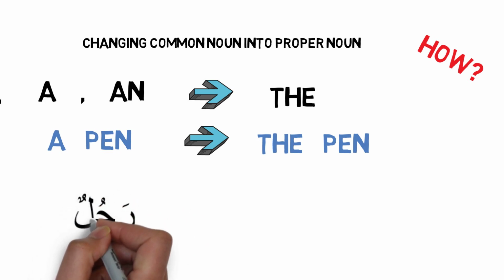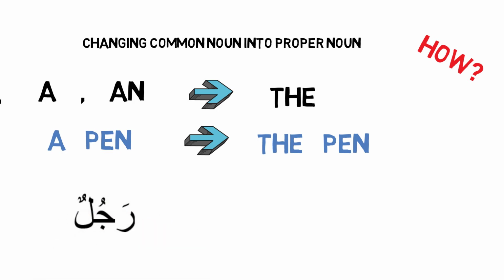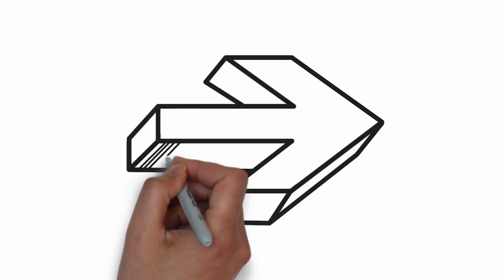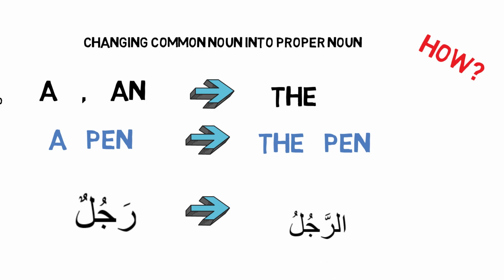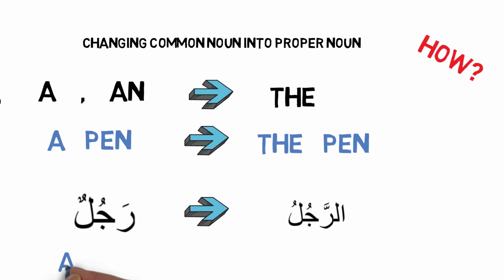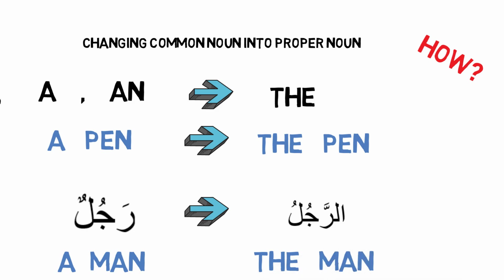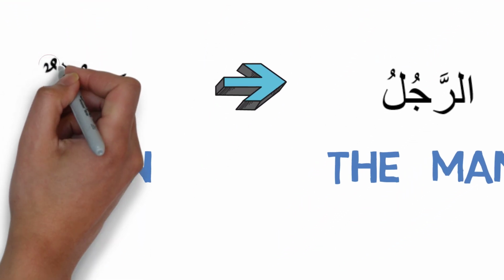In Arabic, what you do is, if you have a common noun like rajulun, a man, and you want to turn it into a proper noun, all you do is put alif lam at the beginning of the word. So rajulun becomes ar-rajulu. That translates as a man becoming the man. When you do this in Arabic, the difference is that at the end of the word rajulun, the tanween it had, the two dhamma,